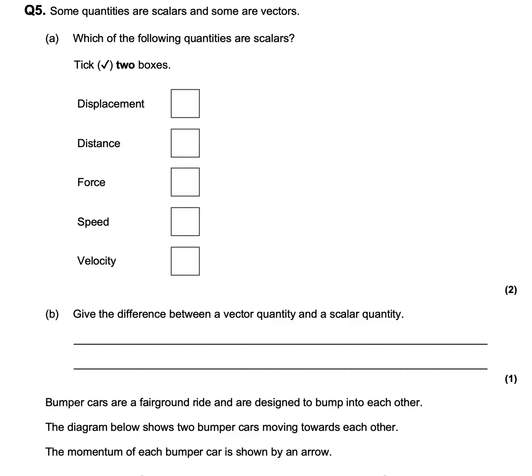So some quantities are scalars and some are vectors. Which of the following quantities are scalars? So this is just, have you learned your definitions and examples of scalars and vectors? So your quantities, displacement is the distance travelled in a particular direction, the total distance from start to finish. Okay, that's a vector because it includes direction, so that is not a scalar.